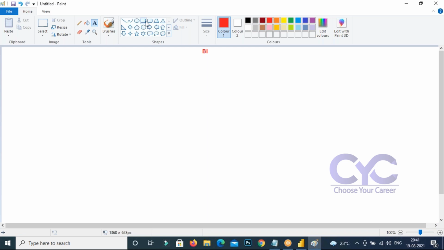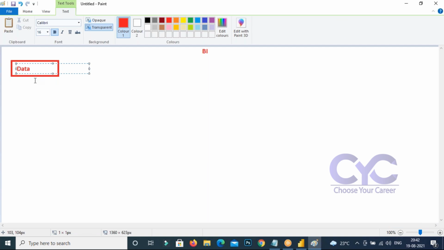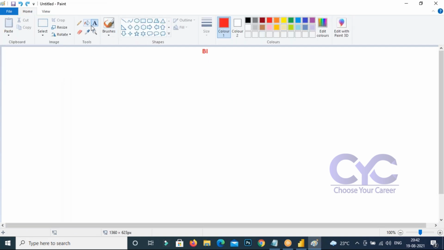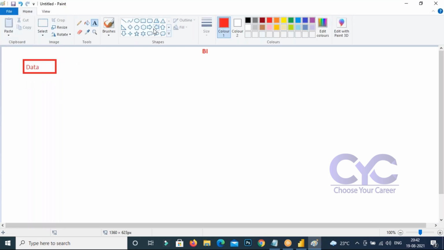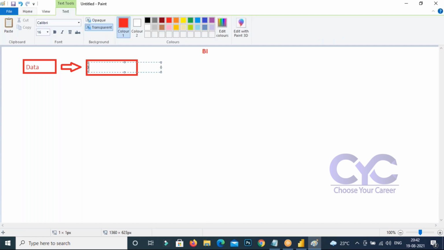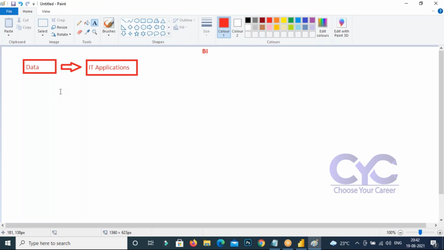Look, if you have the data like this, the data can be used by IT applications.